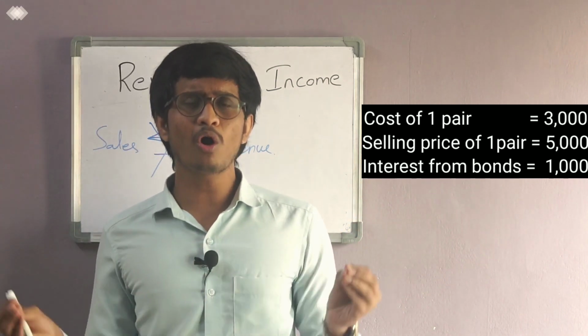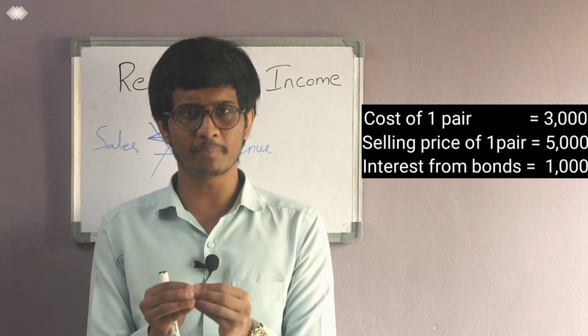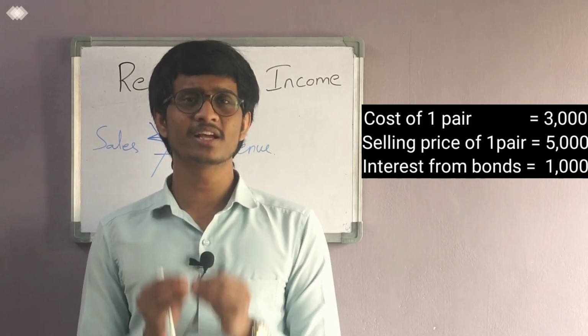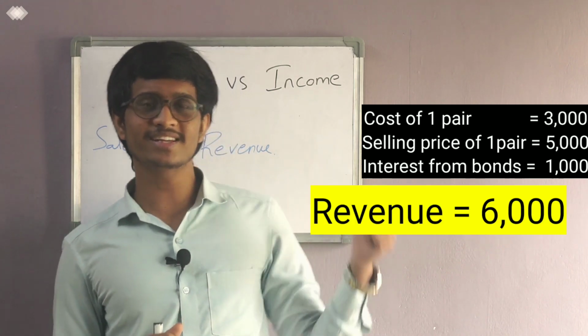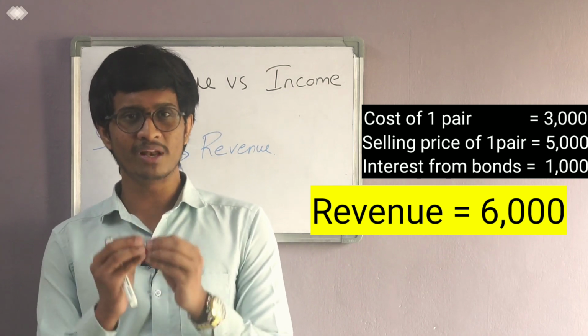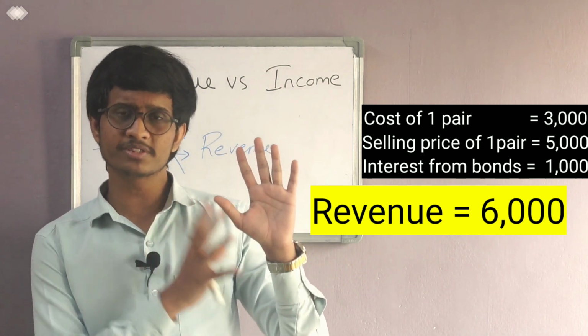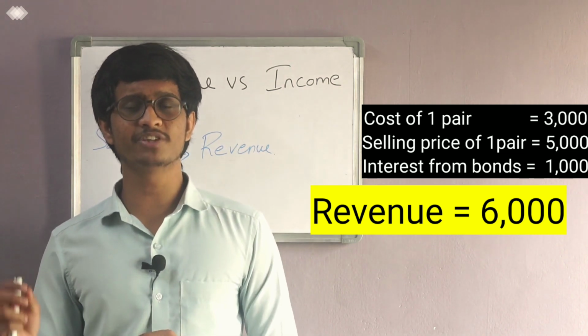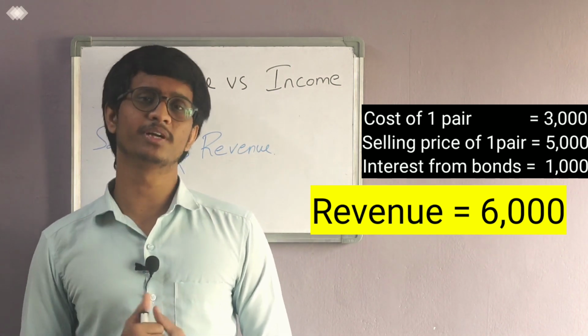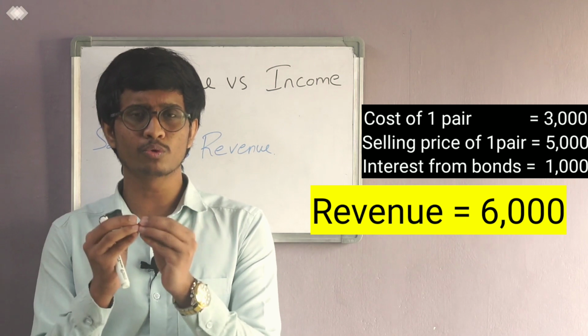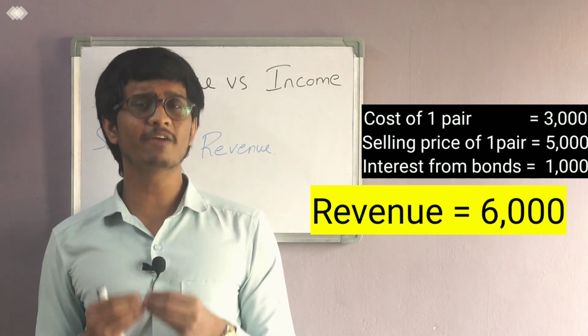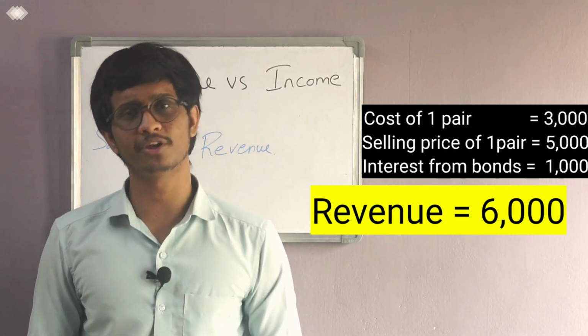When we club all the sources of income of a company, we name it revenue. So in this example, my revenue will be 6,000: 5,000 I have generated from sales and 1,000 from investment. If I club these two, which is 6,000, then I will name this 6,000 as revenue.